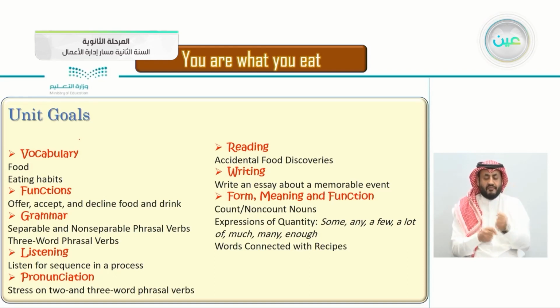For meaning and function: count and non-count nouns, expressions of quantity, some, any, a few, a lot of, much, many, enough, and words connected with recipes. So all of this we'll be learning in this unit.